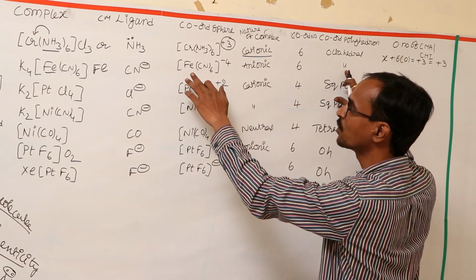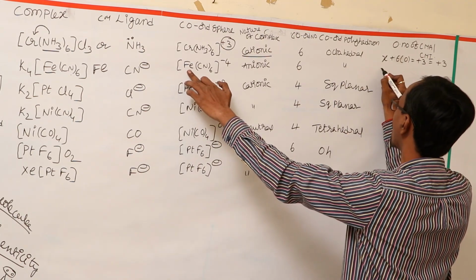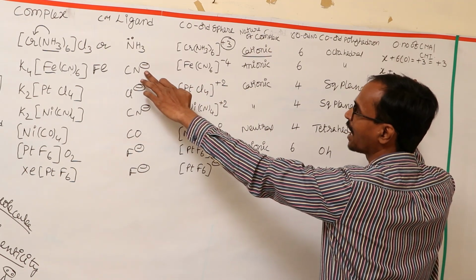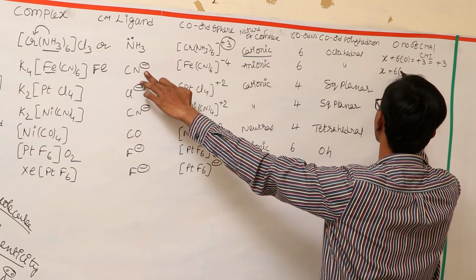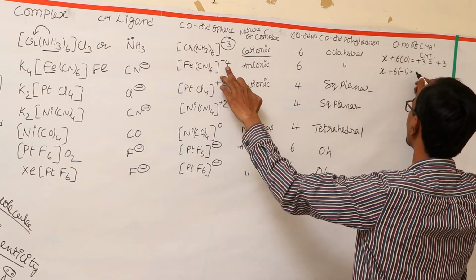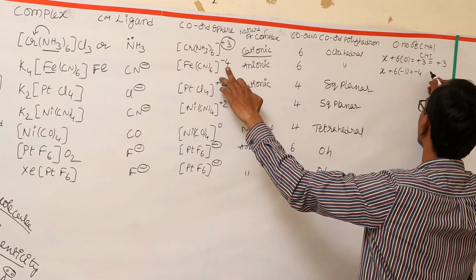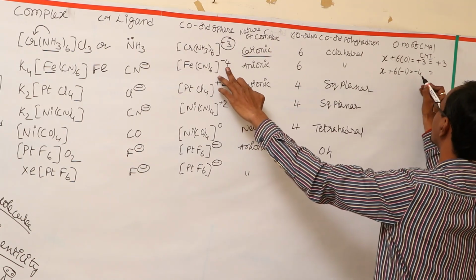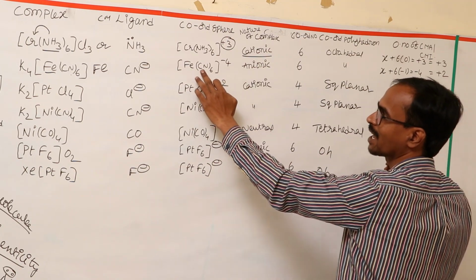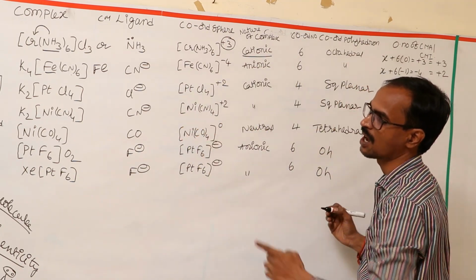And here you can see iron, I don't know the oxidation state, so X, and the cyanide ion has a negative charge. 6 cyanide ions are there, so 6 into -1, and the charge on the complex is -4. So X minus 6 is equal to -4, so X is equal to +2. Iron carries a +2 charge in this complex.